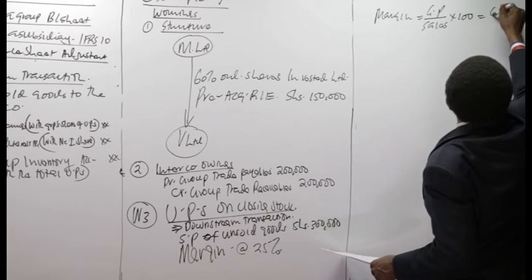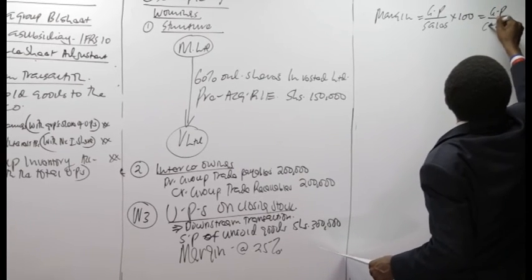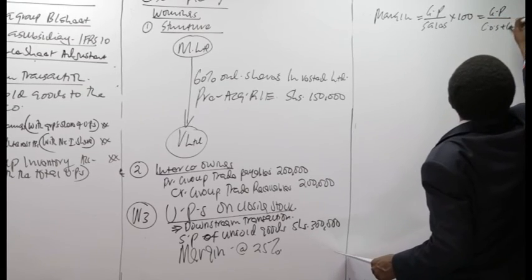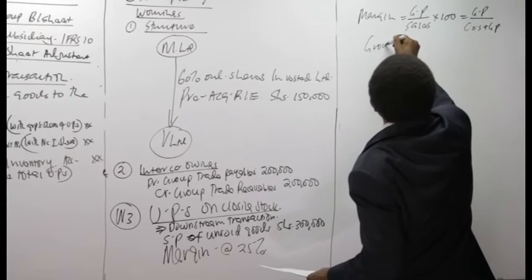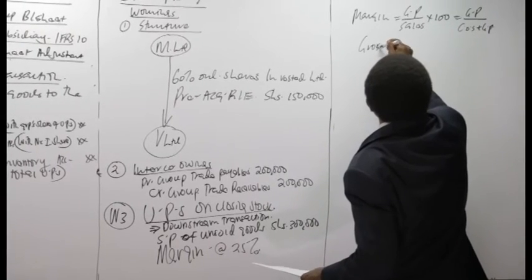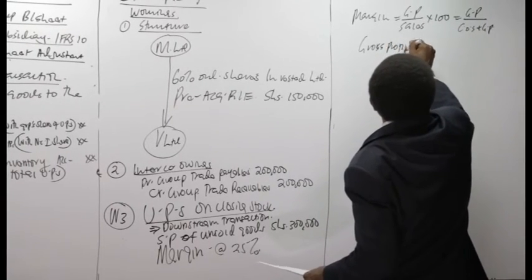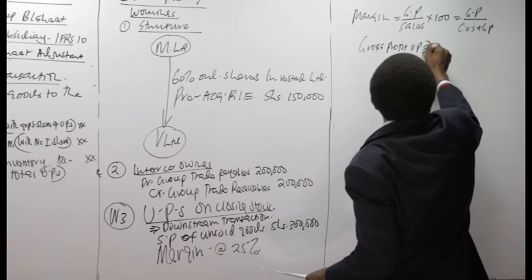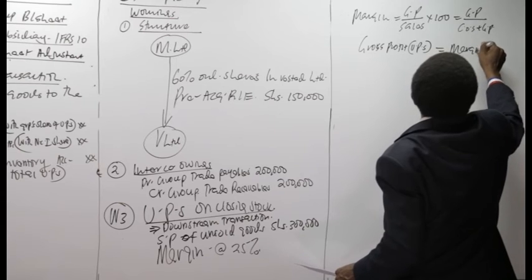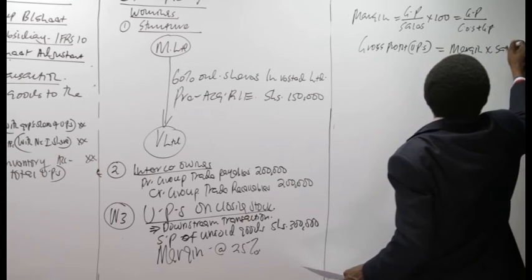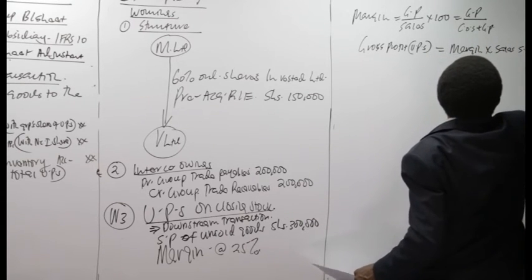This is the same as gross profit over cost of sales plus gross profit. This means to get the gross profit, or unrealized profits for that matter, we take our margin and multiply by the selling price.